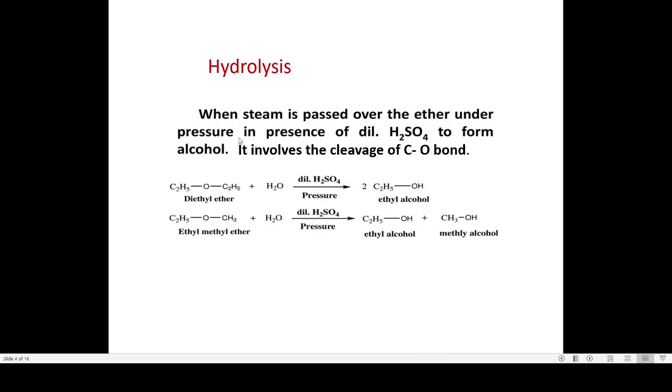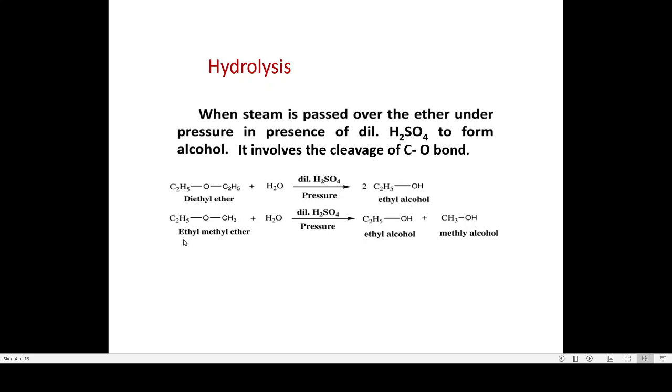Coming to the next reaction of the ether, it is the hydrolysis. So when steam is passed over the ether under pressure in the presence of dilute sulfuric acid, it results in the formation of the corresponding alcohol, and in this reaction it involves the breaking of the C-O bond. For example, when we take diethyl ether, when it undergoes hydrolysis in the presence of dilute sulfuric acid under pressure, it results in the formation of two molecules of ethyl alcohol.